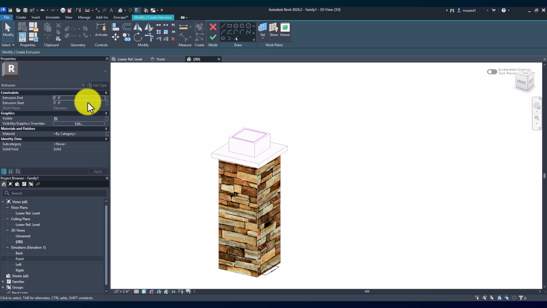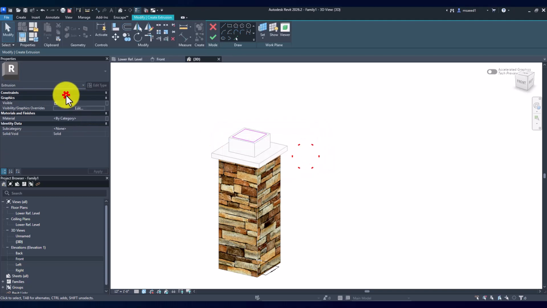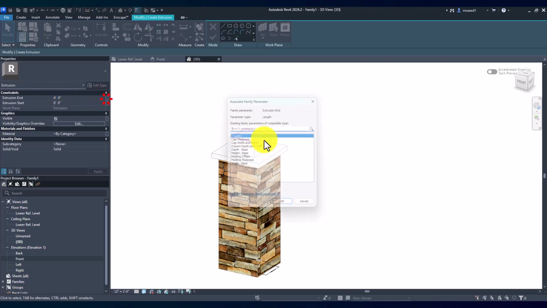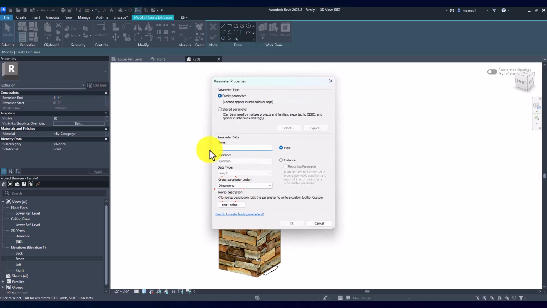So we want this extrusion to go 9 feet minus 4 feet 8 inches. To do that, we'll hit equals 9 feet minus 4 feet 8 inches. That's 4 feet 4. So we'll copy this and create a new parameter and call it column height.